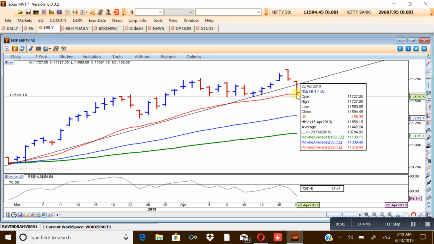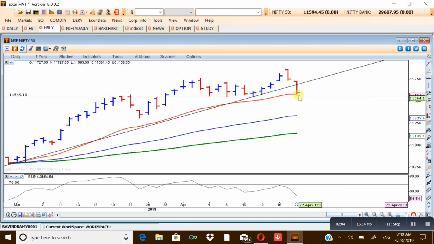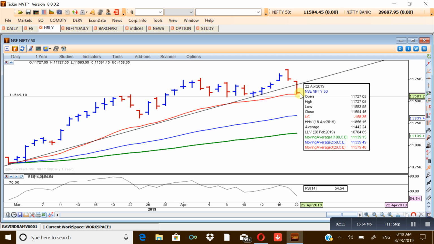In case it penetrates, since the market may open with a gap down, that can take Nifty to 11,550, which is the support level of the previous accumulation. If the market remains sideways, it may open with a little gap. 11,550 is actually the technical support area of a price accumulation.